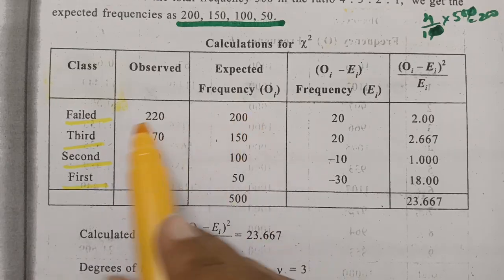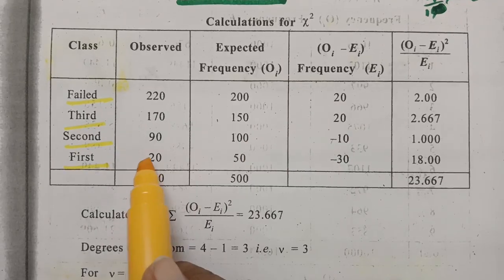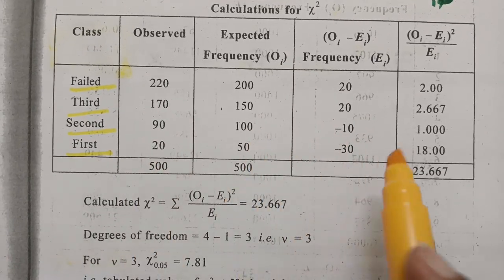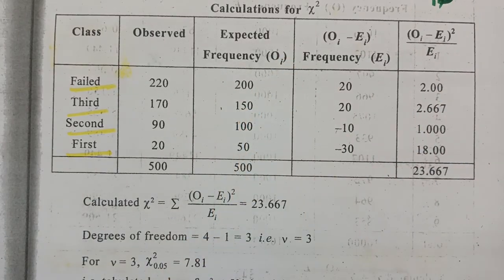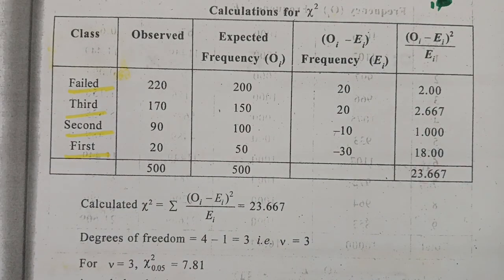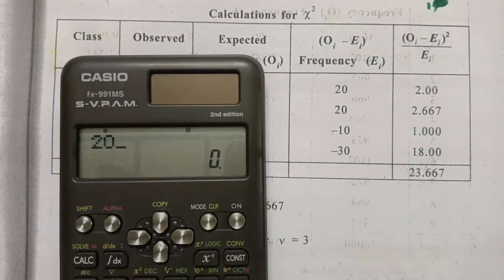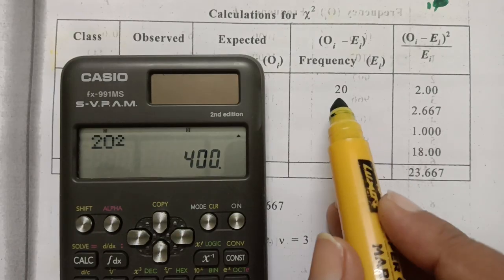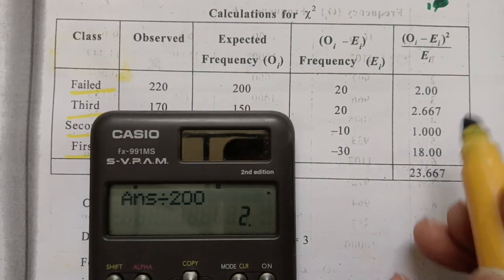Next we make a subtraction: 220 minus 200 is 20, 170 minus 150 is 20, 90 minus 100 is minus 10, 20 minus 50 is minus 30, divided by the expected value. What is the expected value? The expected value is 200. We have to make the square of this. If you make a square, this will be 20 square, 400, divided by the expected value 200. The value here is 2.